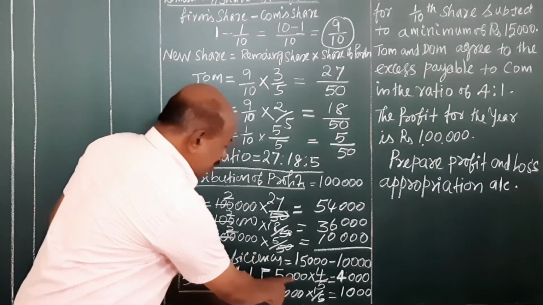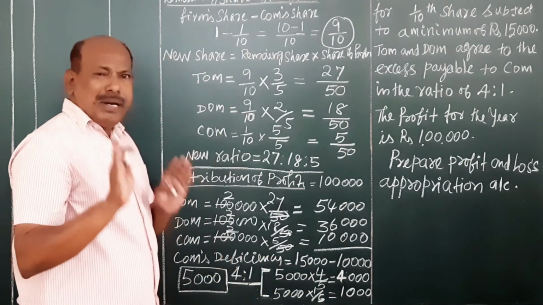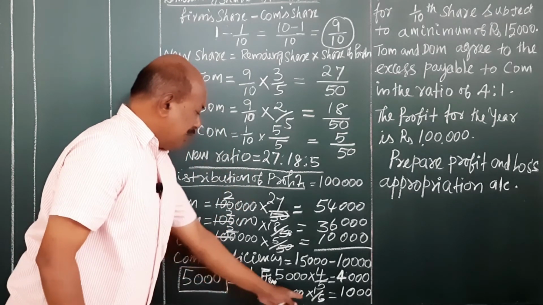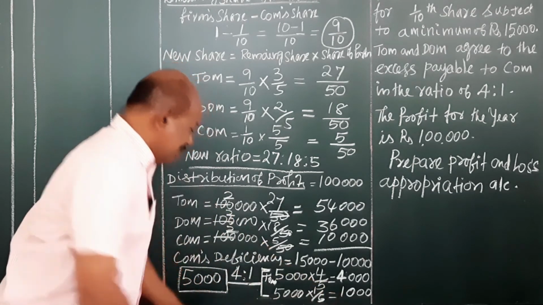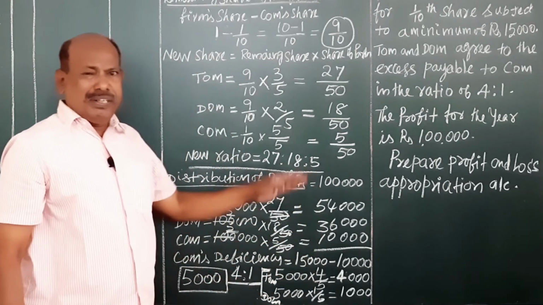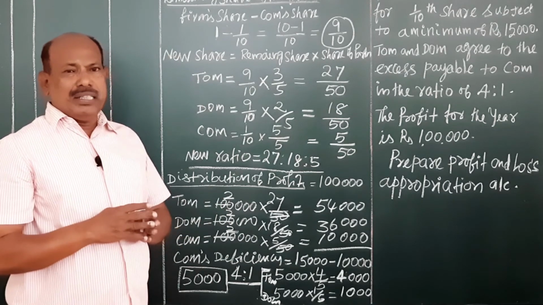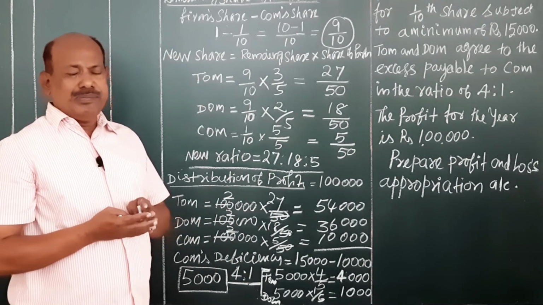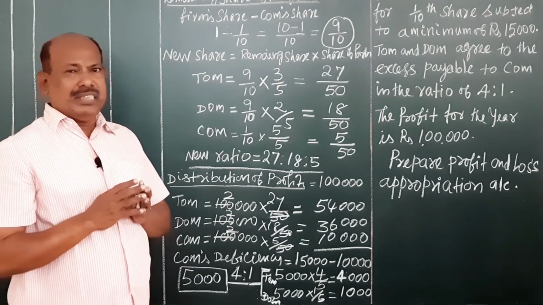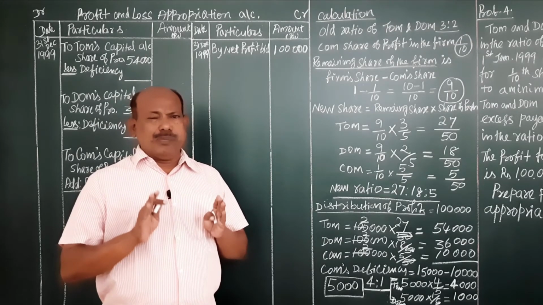Here 5,000 into 4 by 5 is equal to 4,000 rupees, borne by Tom. Then 5,000 into 1 by 5 is 1,000 rupees, borne by Dom. This is the profit distribution and deficiency with regard to old partners Tom and Dom. Next, how will this be treated in the profit and loss appropriation account? Then we have to prepare the profit and loss appropriation account.